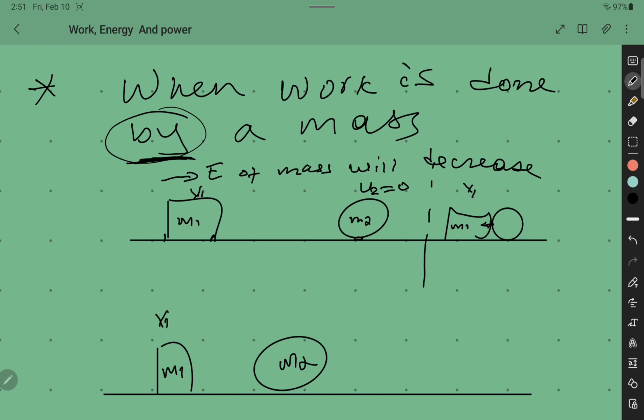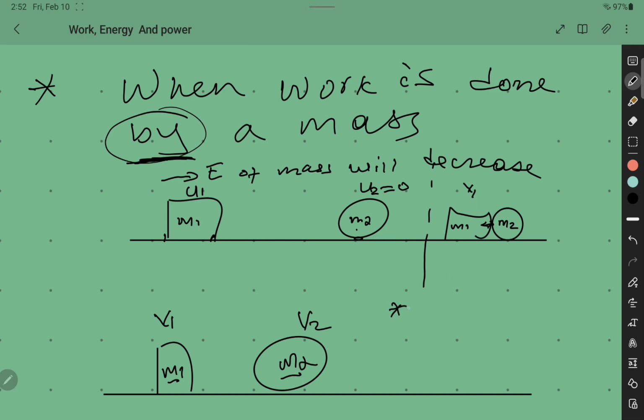Now this is going to have V2 after the collision, and this is going to have some V1. V1 is the speed of mass 1 after the collision. V2 is the speed of mass 2 after the collision. U1 is the speed of mass 1 before the collision. U2 is the speed of mass 2 before the collision. When they exchange force, what would happen?